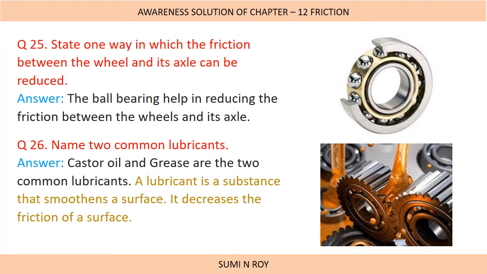Next question, state one way in which the friction between the wheel and its axle can be reduced. The ball bearing helps in reducing the friction between the wheel and its axle. Next, name two common lubricants. Castor oil and grease are the two common lubricants. So what is a lubricant? A lubricant is a substance that smoothens a surface. It decreases the friction of a surface.